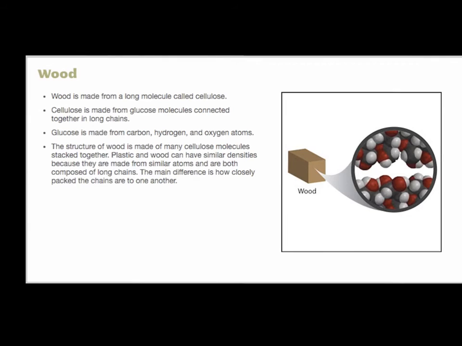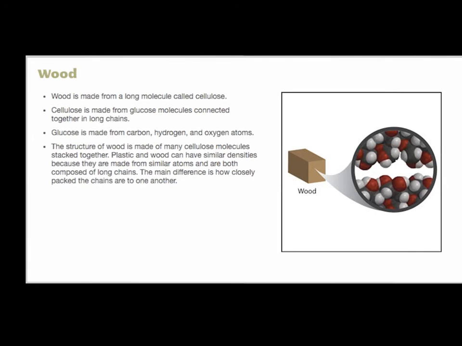Wood is made mostly from carbon, hydrogen, and oxygen atoms bonded together into a molecule called glucose. These glucose molecules are bonded together to form long chains called cellulose. Many cellulose molecules stacked together give wood its structure and density.